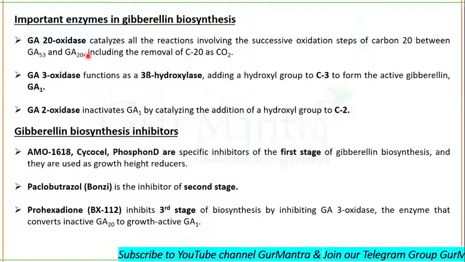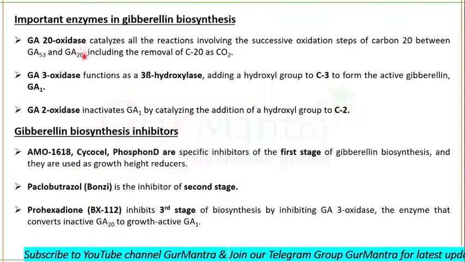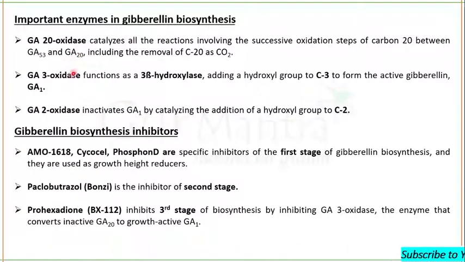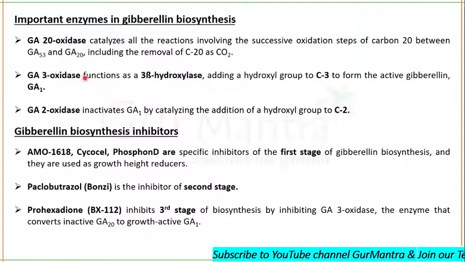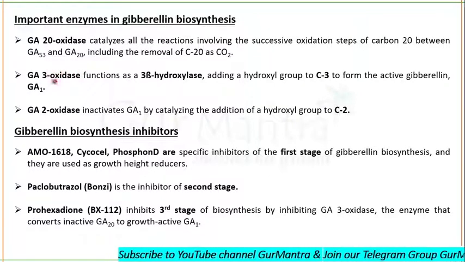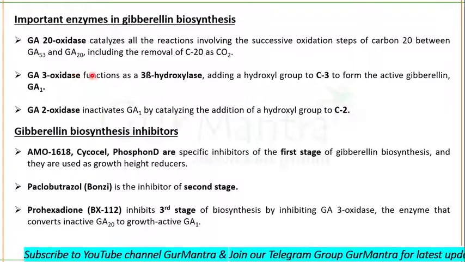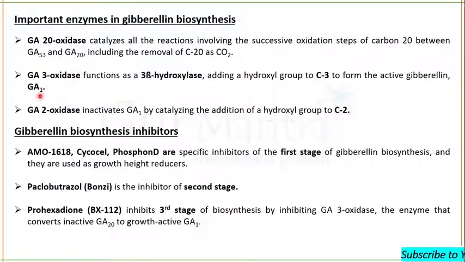But after gibberellic acid 20, it will be gibberellic acid 3 oxidase that will be catalyzing the formation of gibberellic acid 1.